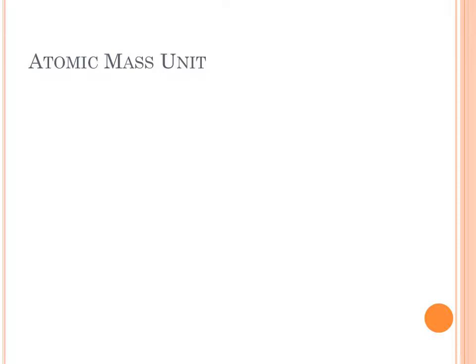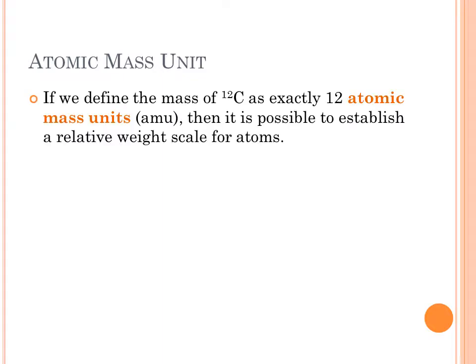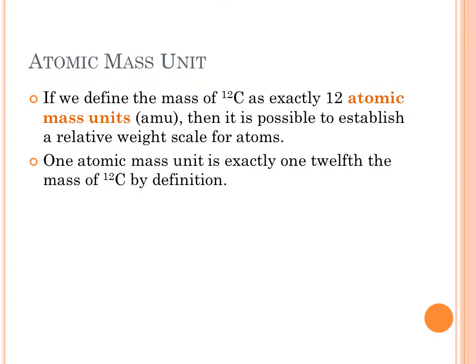Now, atomic mass units. Typically, the atomic mass unit is defined as exactly 12 atomic mass units for a carbon-12 isotope, abbreviated AMUs. And so if we use that as our reference, we can come up with the atomic weight scale for other atoms. So we're defining it as being exactly 1/12 the mass of a carbon-12 by definition. So that's 1 atomic mass unit.